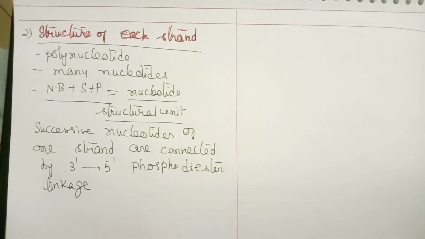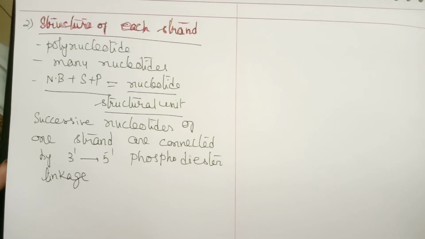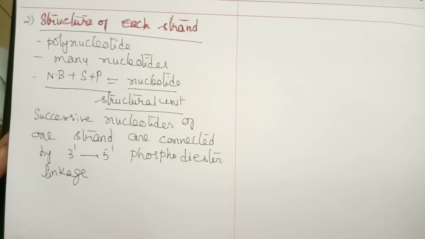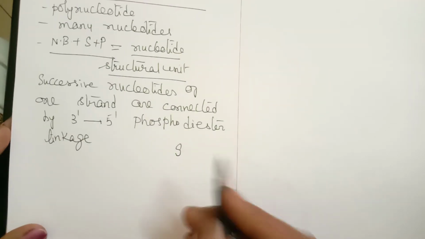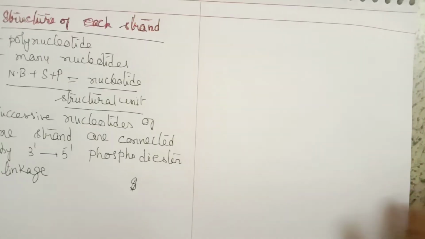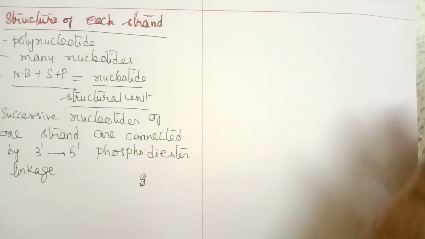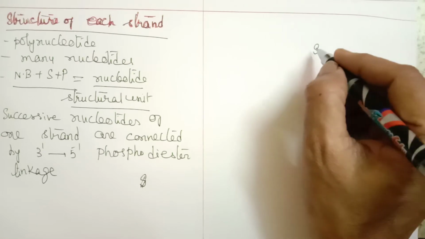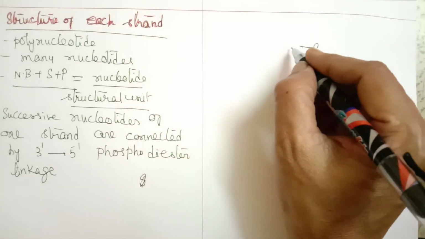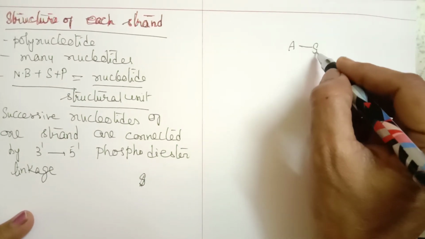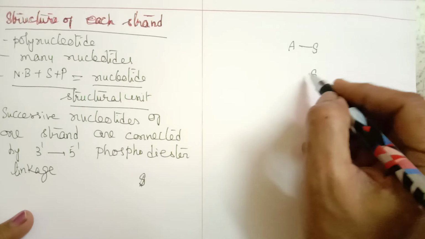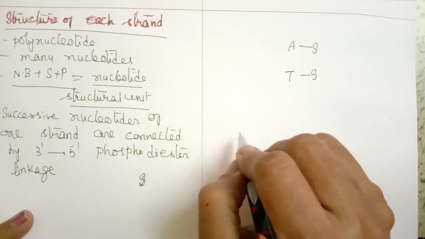Phosphodiester linkage. Successive nucleotides of one strand are connected by phosphodiester linkage. So suppose this is a sugar of one nucleotide, I will write it separately. Sugar is connected to a nitrogen base, say this is adenine, and another adjacent sugar is connected to say any other nitrogen base.